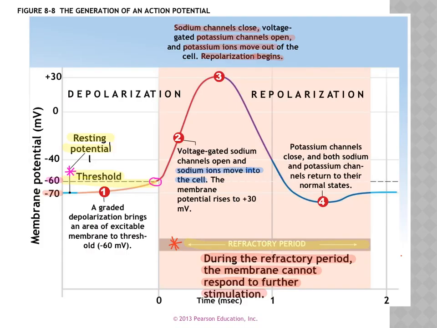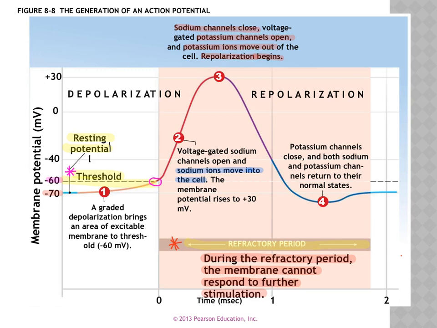So here's what you need to know. We need to reach threshold level, which is negative 60 millivolts. At threshold, it's all or none, and when that happens, the sodium channels will open and the sodium will move in. Then when we reach step 3, the sodium channels will close and the potassium channels will open.